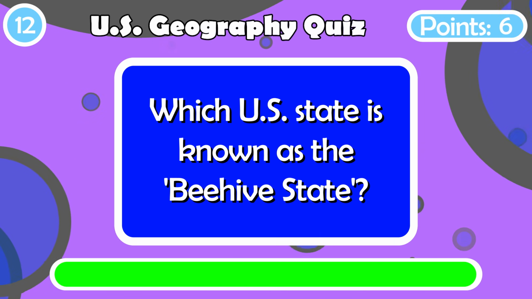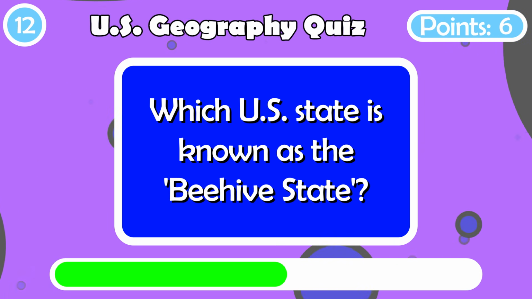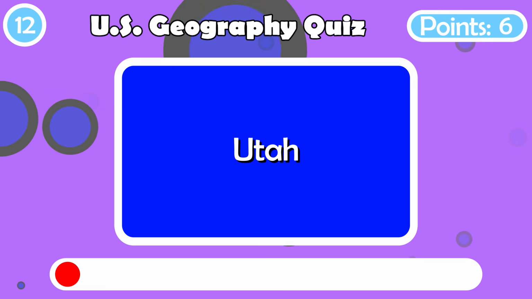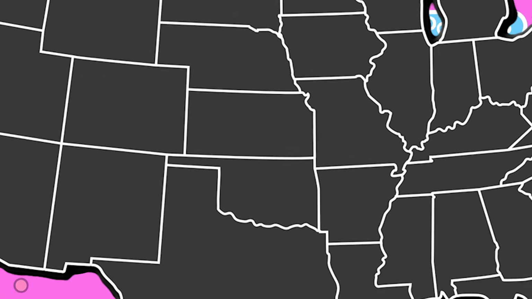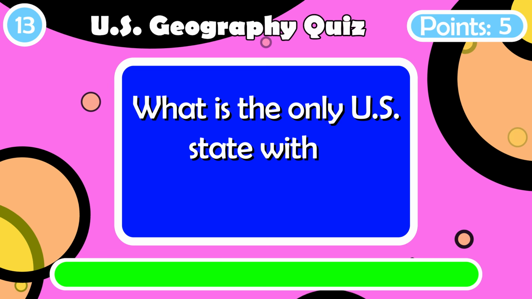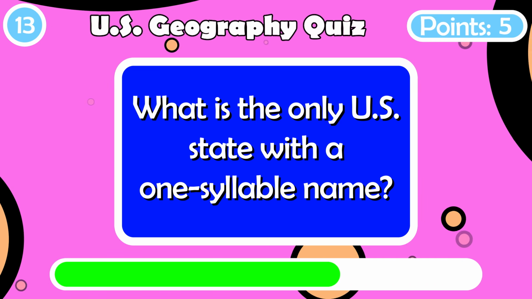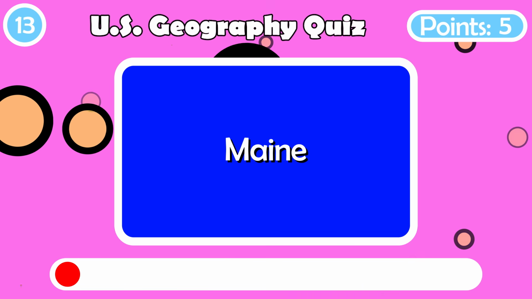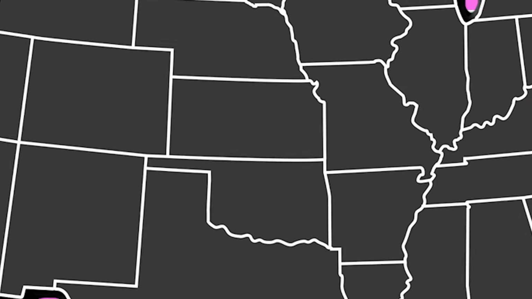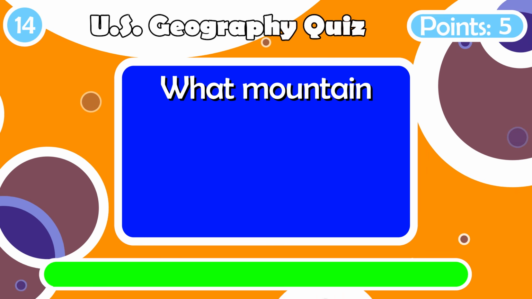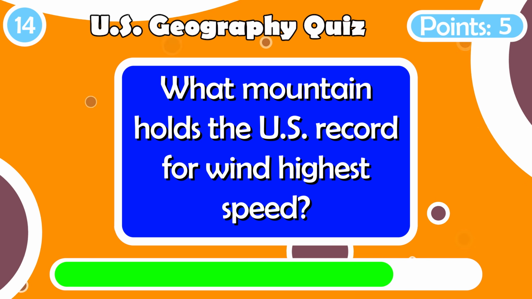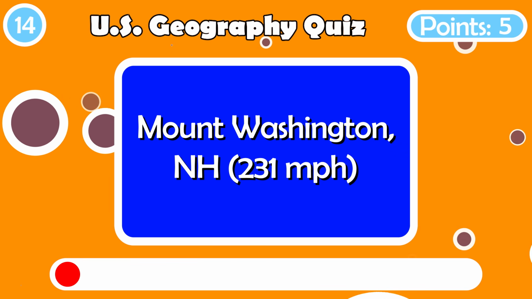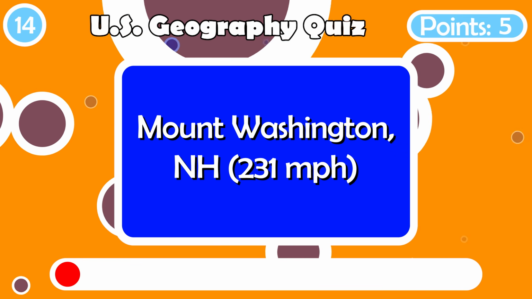Which U.S. state is known as the Beehive State? Buzz buzz. It's Utah. What is the only U.S. state with a one-syllable name? Maine. What mountain holds the U.S. record for highest wind speed? Hold on to your hat. Mount Washington in New Hampshire at 231 miles per hour.